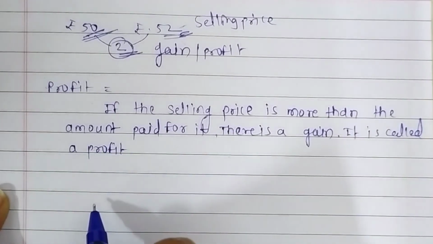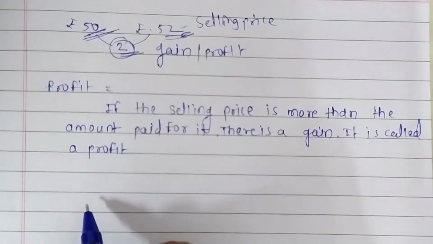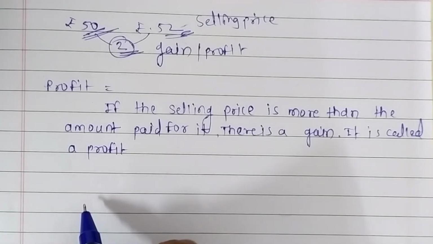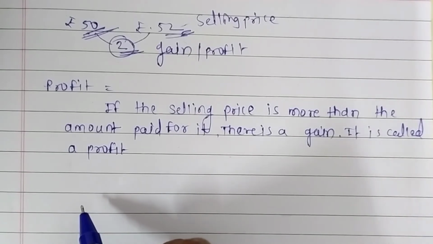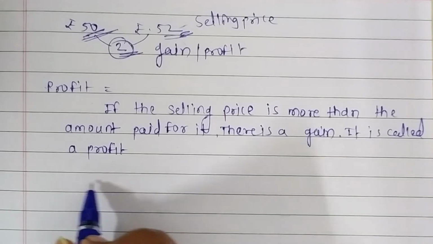So if the selling price is more than the amount paid for it, then we can say there is a profit. In short, if the selling price is more than the cost price, then there is a profit.